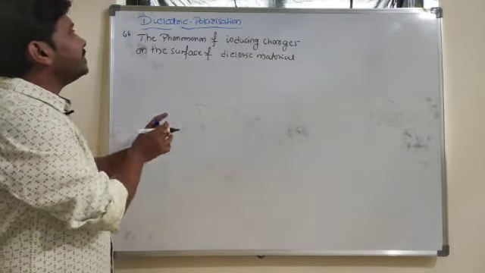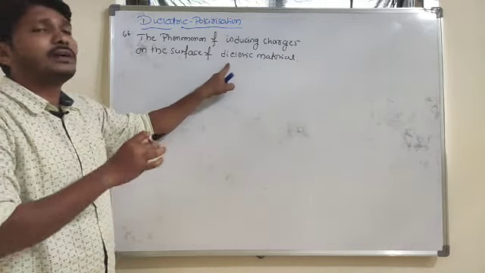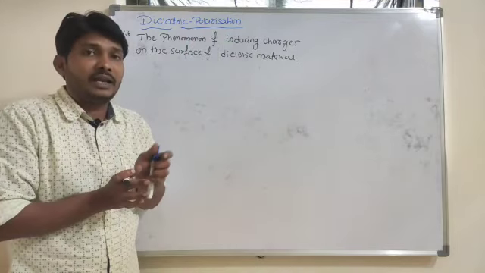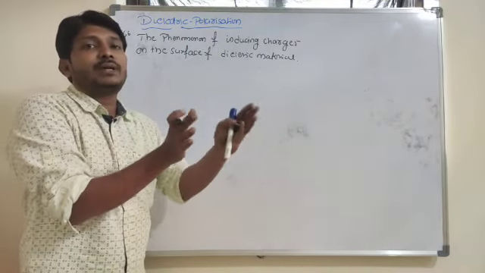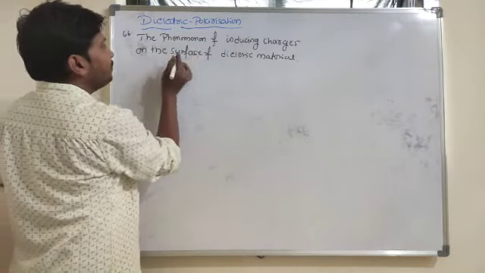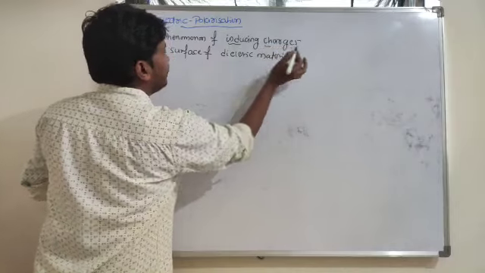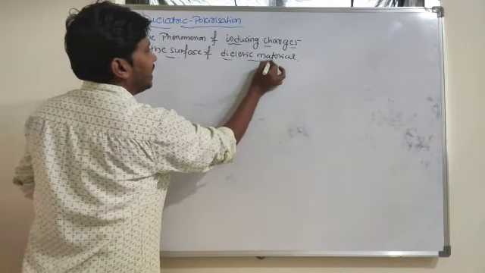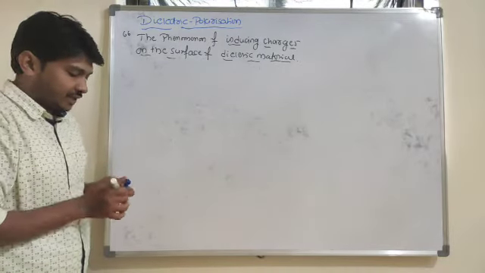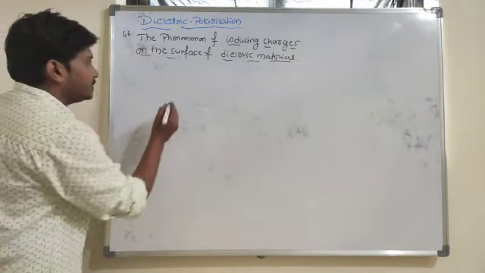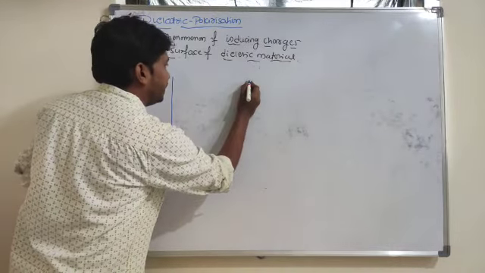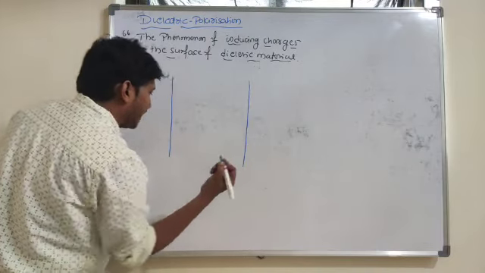How will you induce the charges on the surface of a dielectric material? In order to induce the charges on the surface, I have to place this dielectric material in the presence of an external electric field. So for example, I will choose two plates here. Between these two plates, I will place one dielectric material.